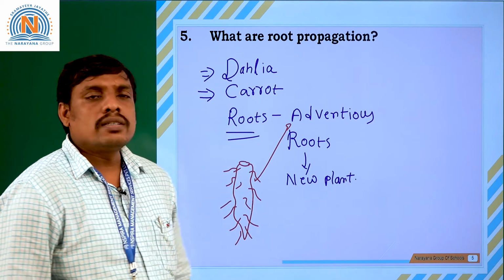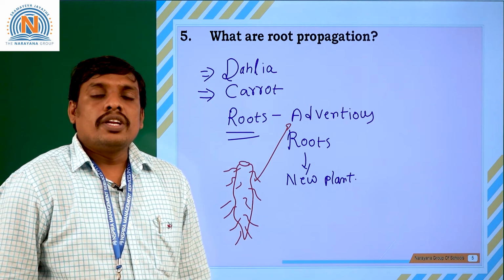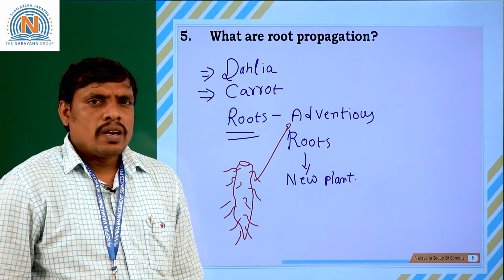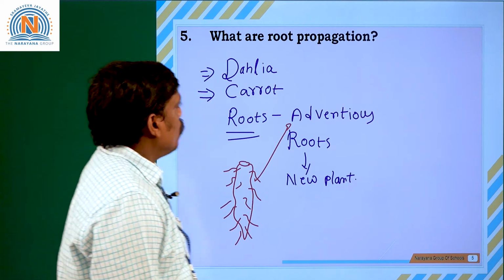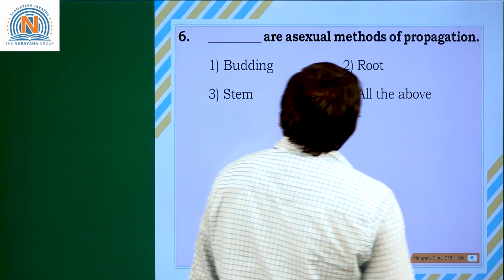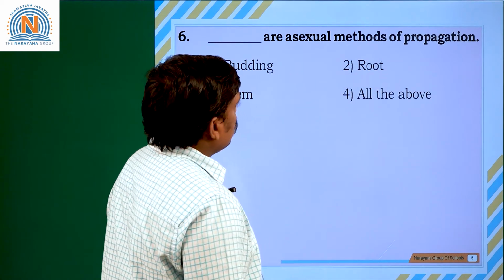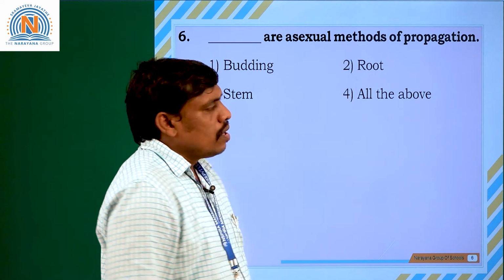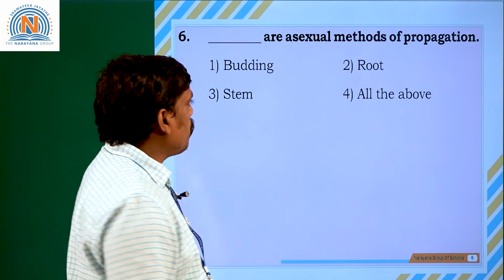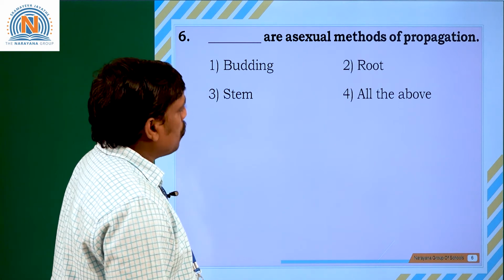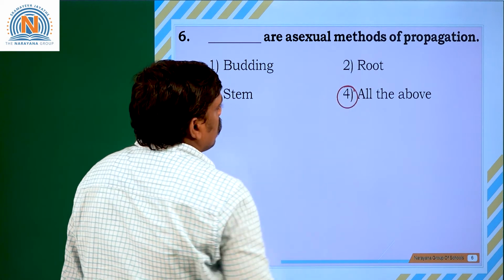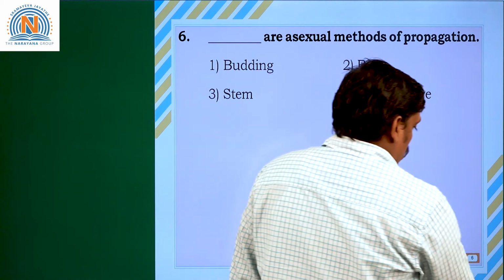The same thing occurs in dahlia. Even beetroot and radish are also propagated through the roots. Next, what are asexual methods of propagation? They are budding, root propagation and stem propagation. So the correct answer is option 4, all of the above.